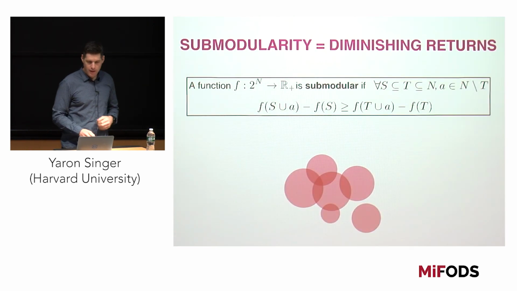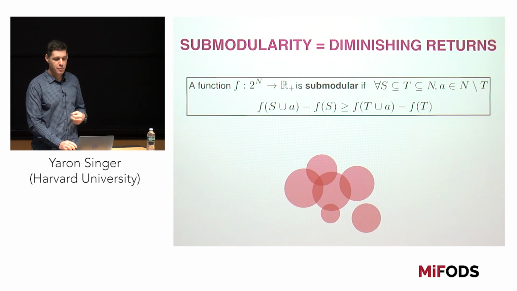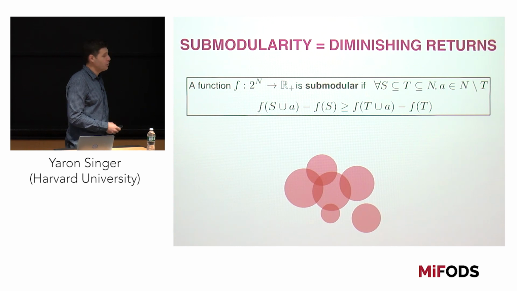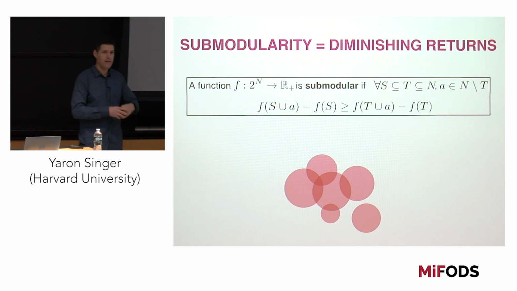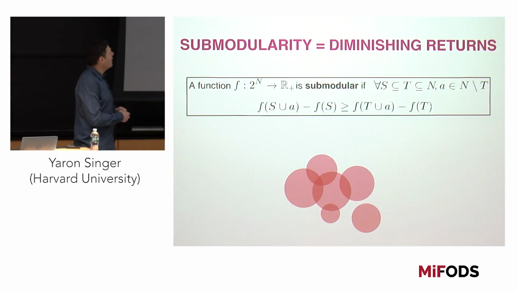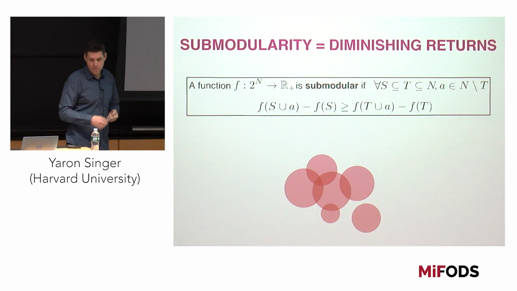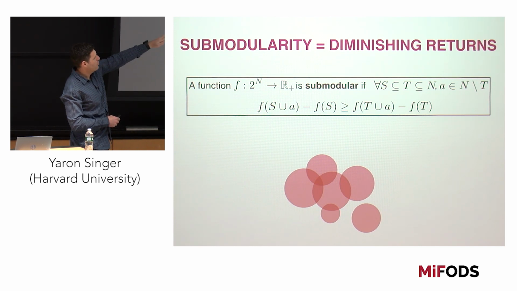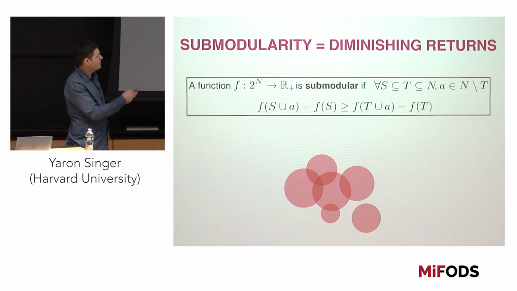Very briefly, an objective function f is submodular if it has a diminishing returns property. What does it mean? We're talking about a combinatorial function that takes elements from a ground set. The objective function is submodular if, whenever I add an element A to a subset S, the marginal contribution of that element, f of S union A minus f of S, is greater or equal to the marginal contribution of adding A to T, whenever S is a subset of T.